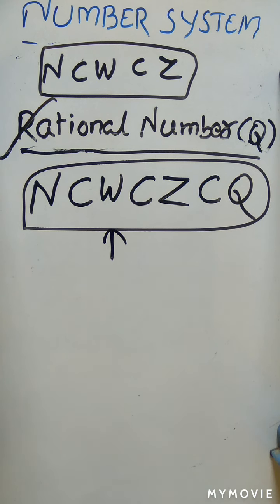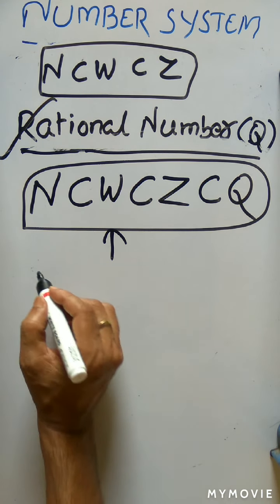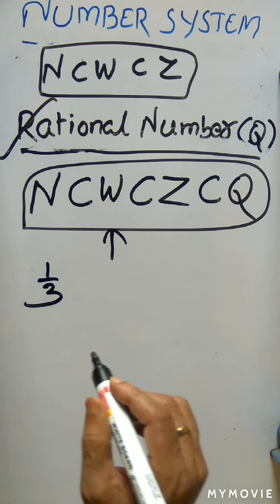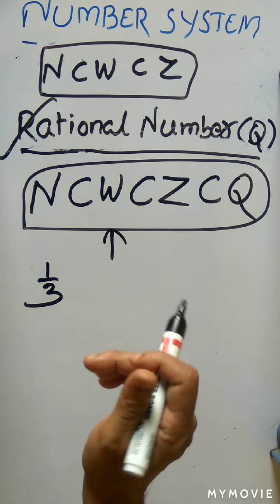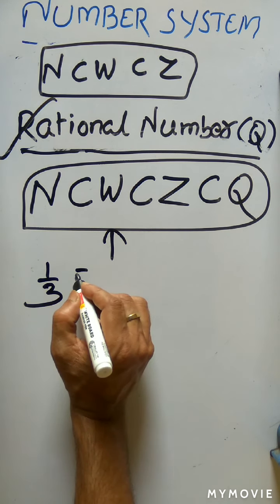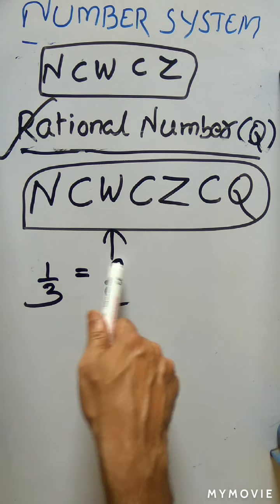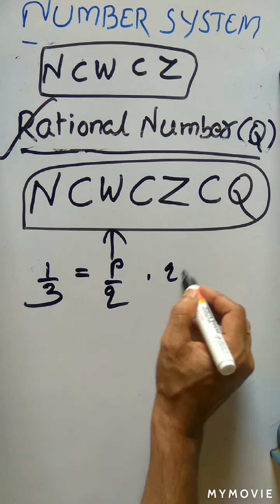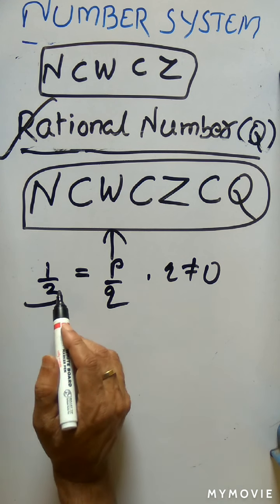Okay. However, the main point is, a rational number has no unique representation. For example, if you take the number 1 by 3, which number is this? Definitely a rational number. Why? Because it can be represented in the general form p by q. So p is an integer, 1 is an integer, q is equal to 3, 3 is an integer, and q is not equal to 0. So that's why 1 by 3 is a rational number.